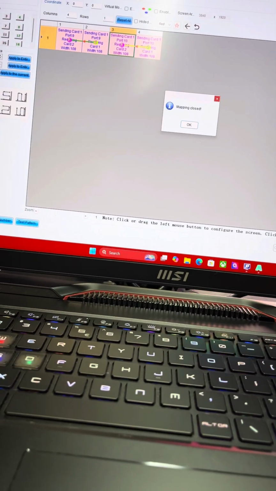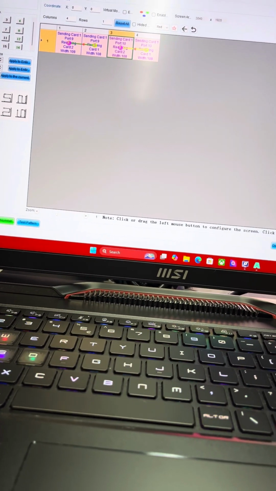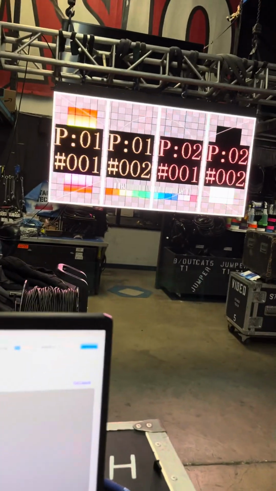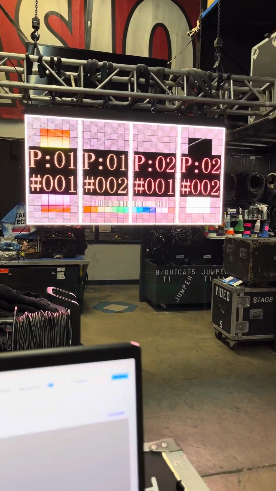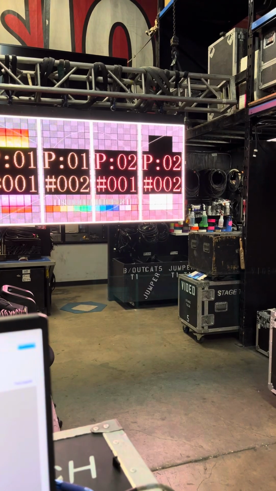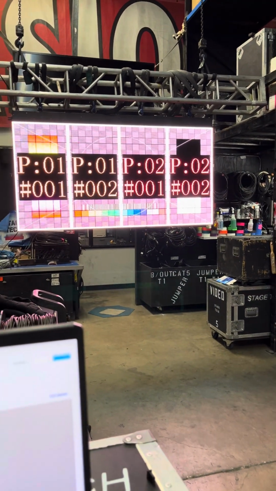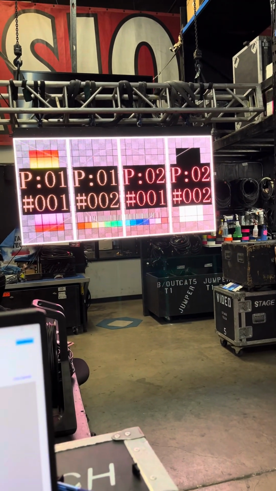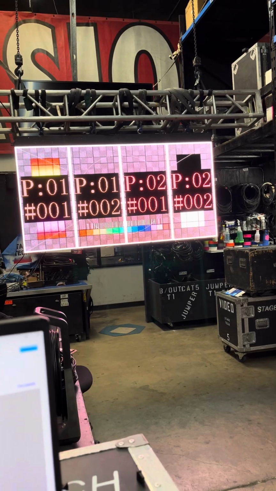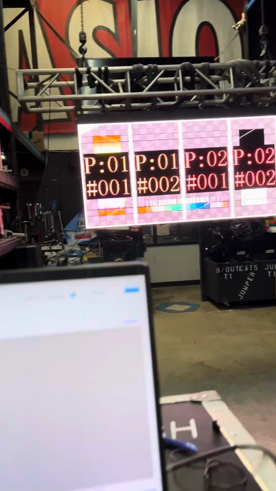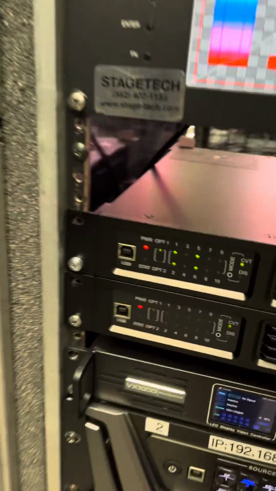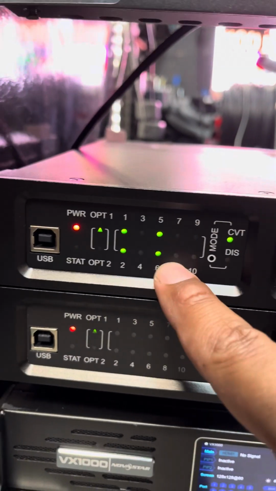but I'm going to close the mapping and then open mapping. So now it is showing that part, and now my screen 2, I'm going to reset my screen 2, and this is, I put it on port number, as you can see, I got 5 and 6.